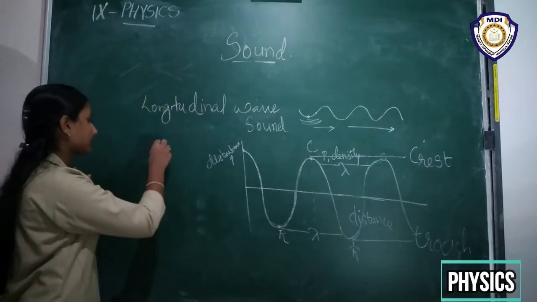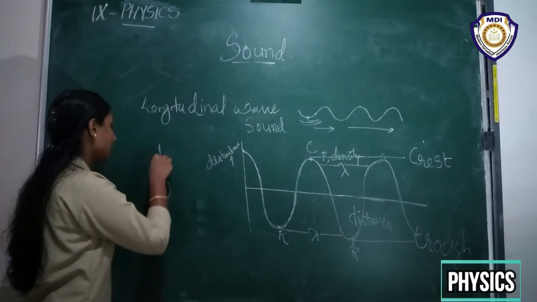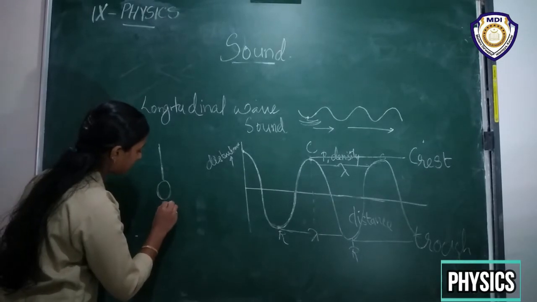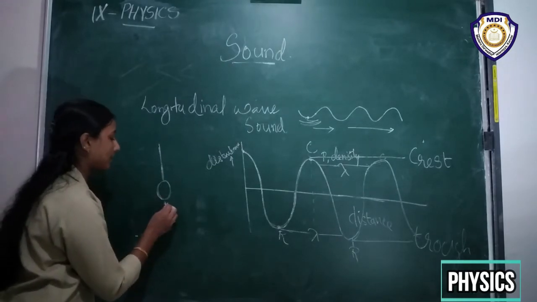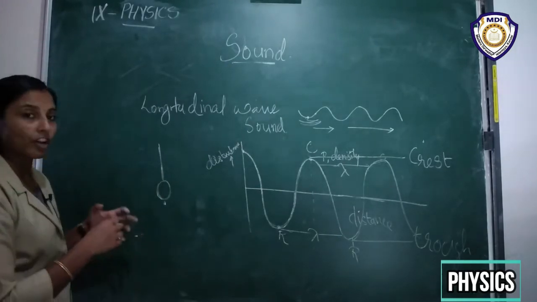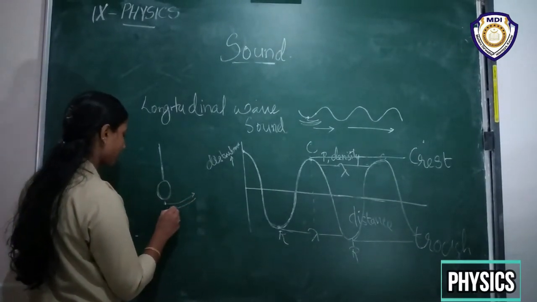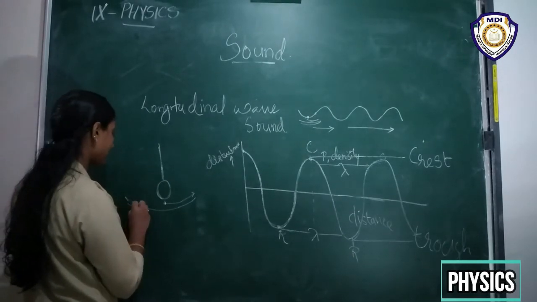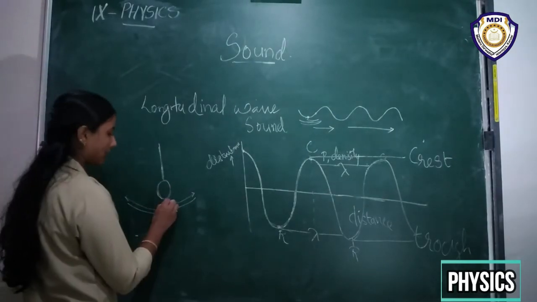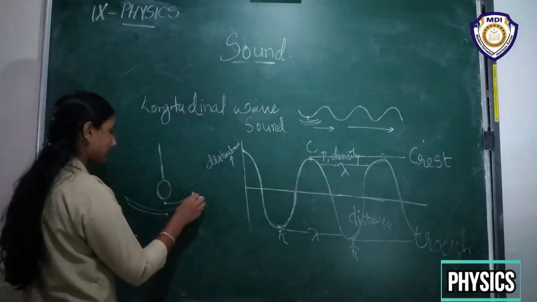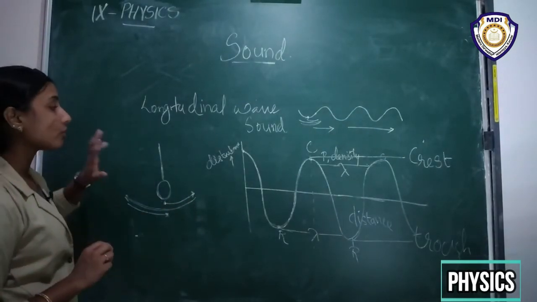For example, if we take a stone that is hanging, here it is in the main position, and when we push this stone, it will have some vibration, right? It moves towards this side, and again it moves to this side, and then it reaches the original position, right? So this is one vibration. It moves to this side and to this side, again it reaches the main position. So it constitutes one vibration.